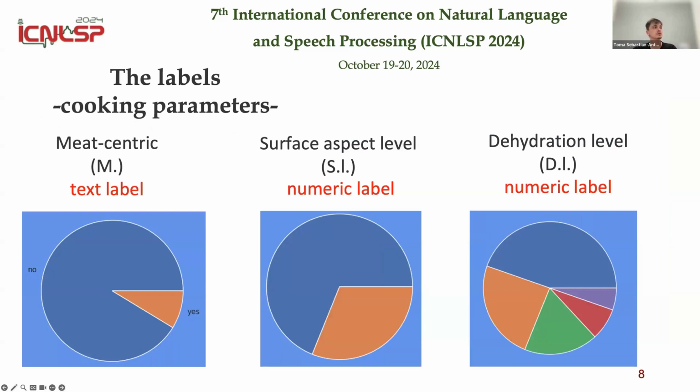The labels for the classification that we use are 3. The first one is called meat-centric, so whether the dish is meat-centric or not. So it's a binary text label. And the other 2 are numeric labels: the surface aspect level and the hydration level of the dish.